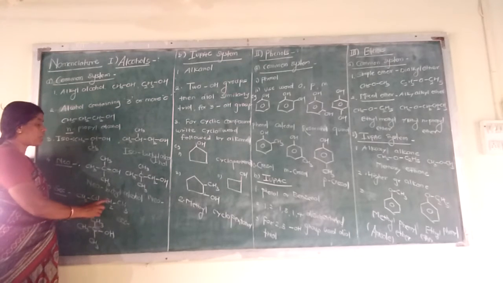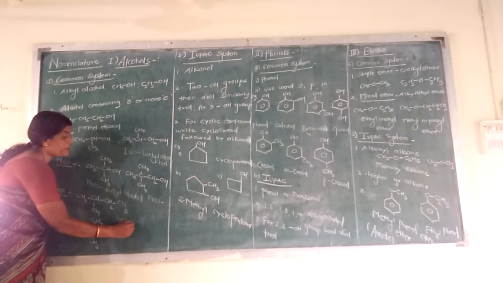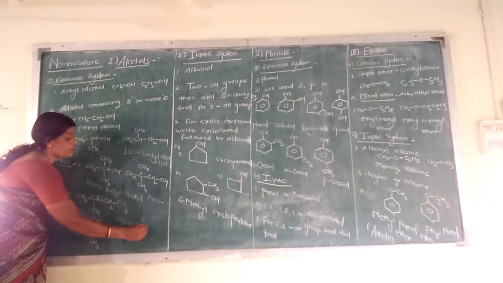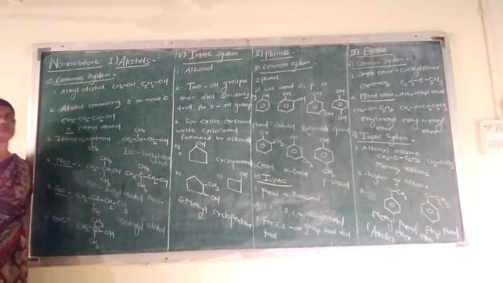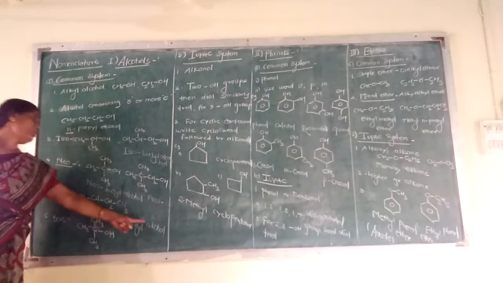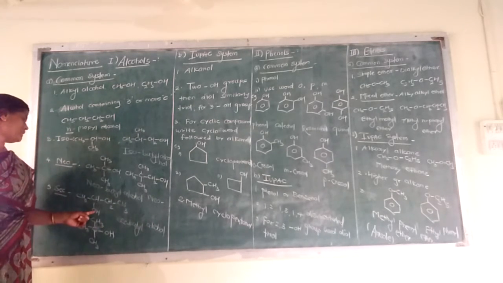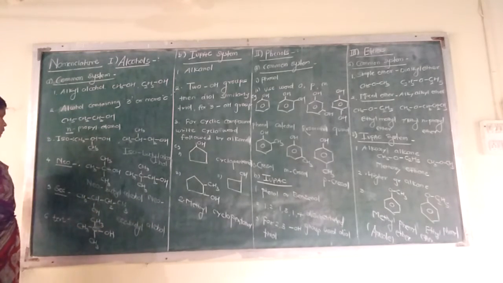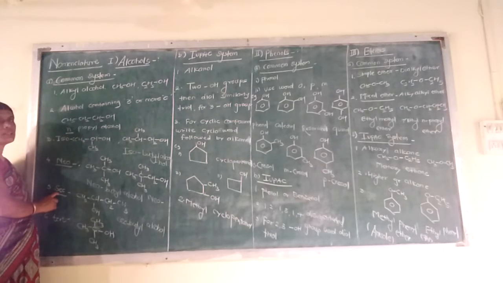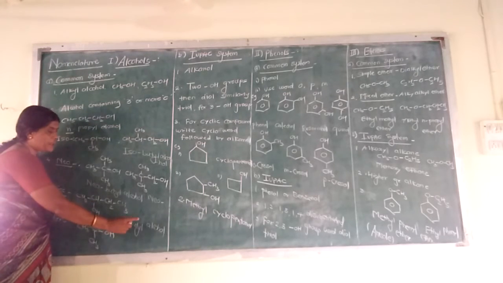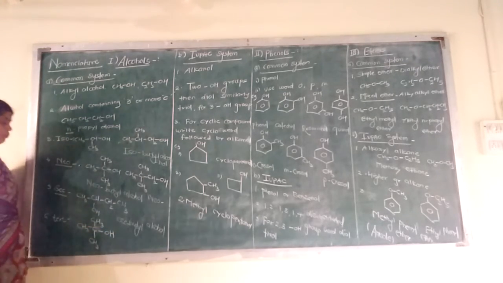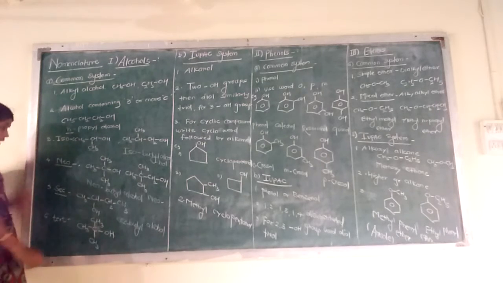It contains 4 carbons, so it is butyl, and alcohol, so it is OH alcohol. Why do we write alcohol? Due to the presence of the OH group. So we use the word sec when the OH group is attached to the secondary carbon atom, so it is secondary butyl alcohol.